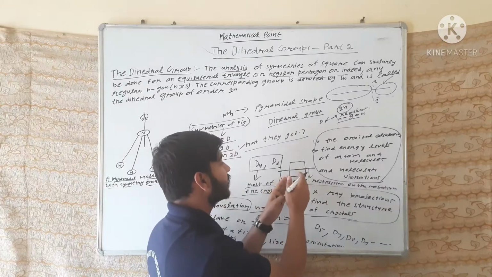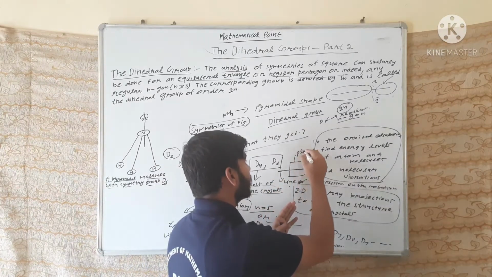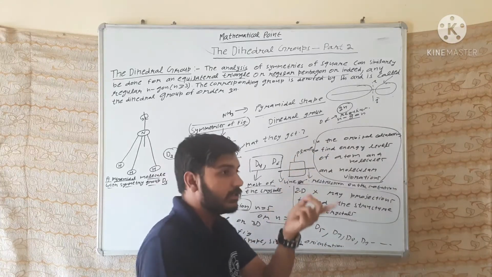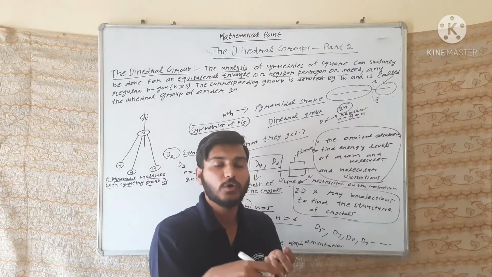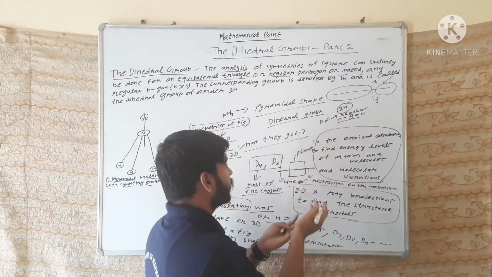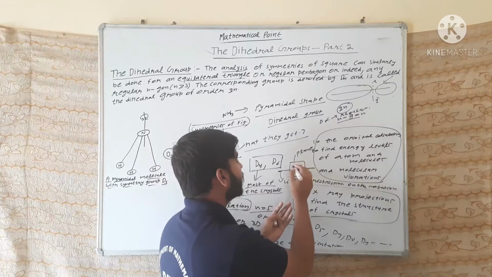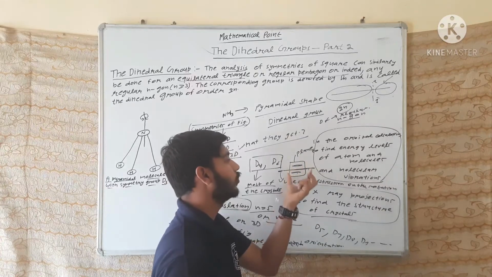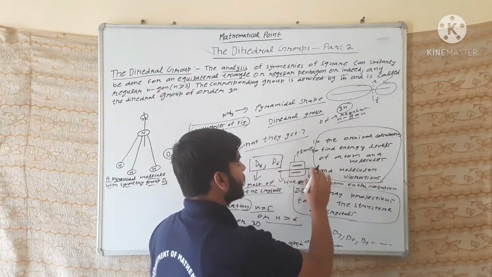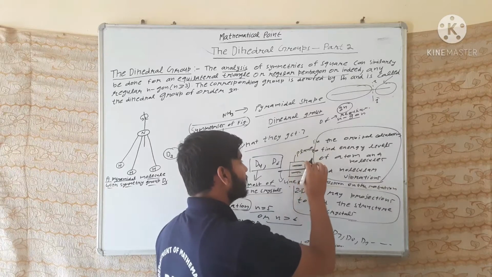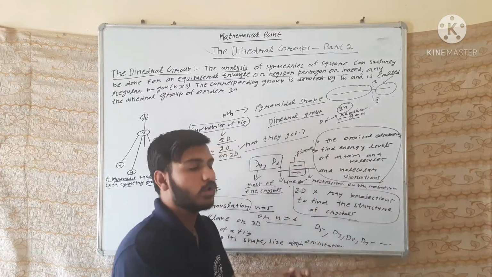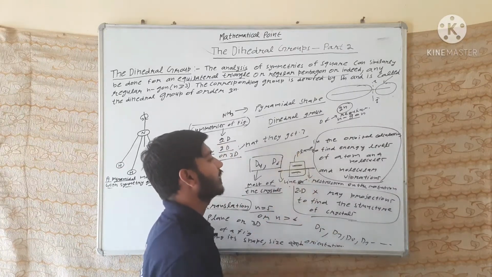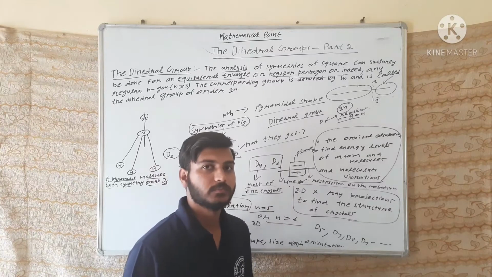We restrict the rotation of this plane about this line in three dimensions. This is called the reflection of this part, and this is called the reflection of this part. This is the reflection in two dimensions.